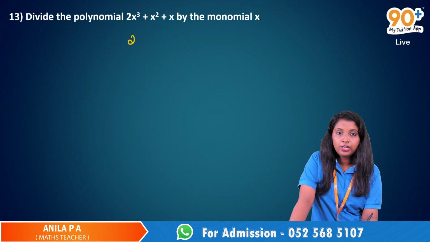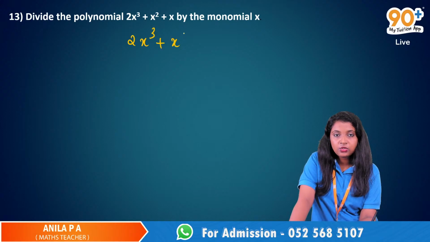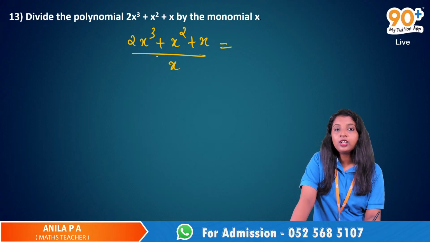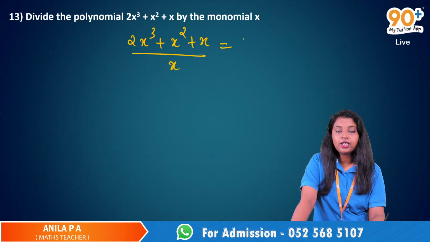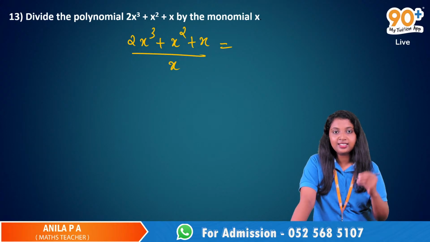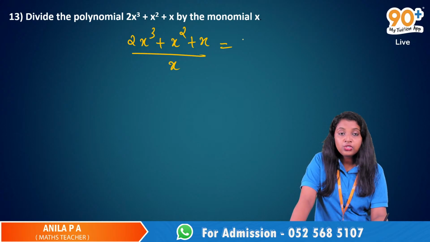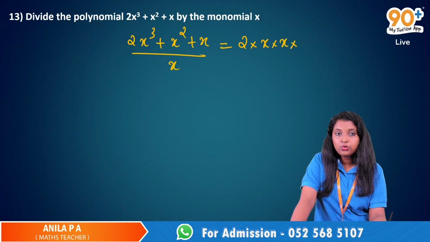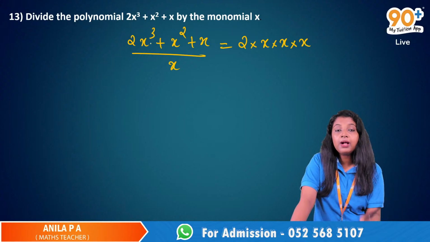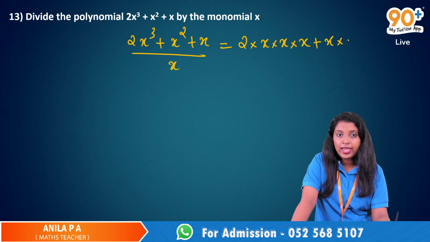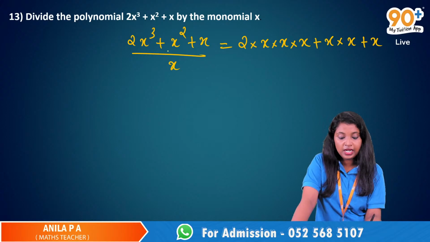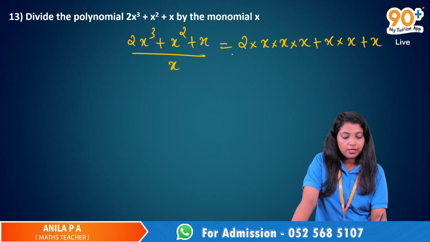So this was the polynomial 2x cube plus x squared plus x divided by x. What we have to do is, we have to take the common factors outside. So let's take a look at the numerator. If you are confused about writing this in a single step, I can write this 2x cube as 2 into x into x into x, because x cube means multiplying x 3 times, plus x into x, because x square means multiplying x 2 times, then plus x.